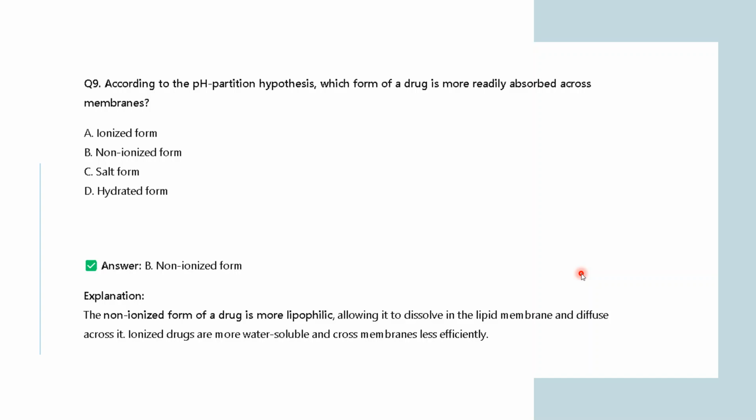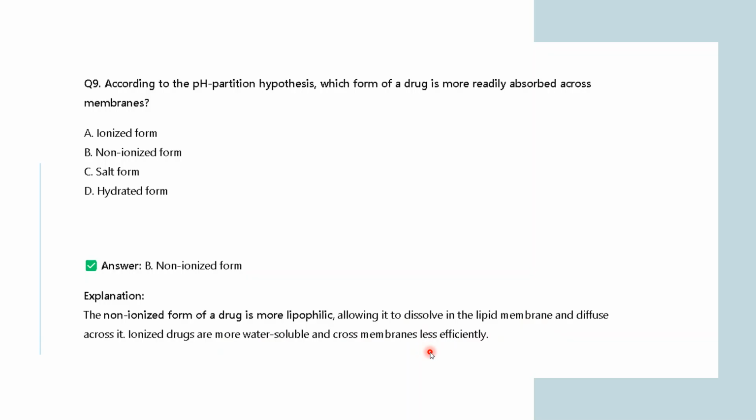Okay, so the correct answer is non-ionized form, as I have already explained previously. The non-ionized form of a drug is actually lipophilic in nature, right? Which makes it very fast to move through the lipid membrane and diffuse across it. Ionized drugs are more water soluble and cross membranes less efficiently.